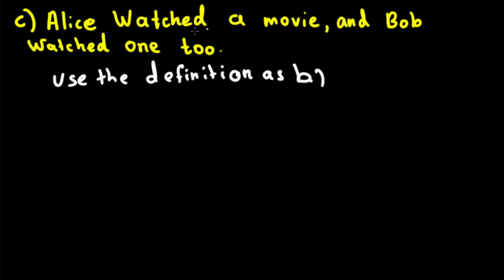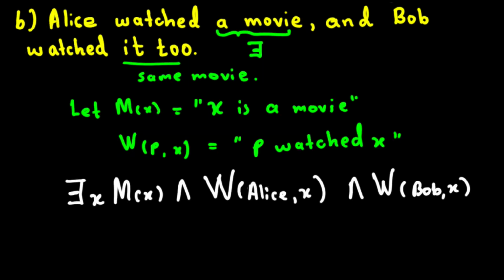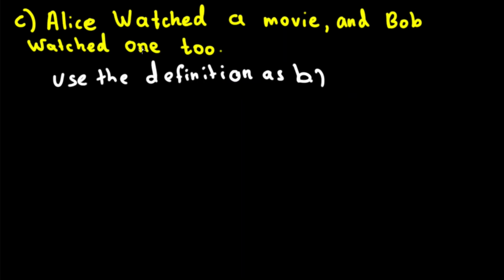Here the difference is, previously we had watched it too, but here it says watched one too. So Alice watched a movie and Bob watched one too. So here it's not the same movie. This is the difference. Now let's go ahead and write the expression for this.